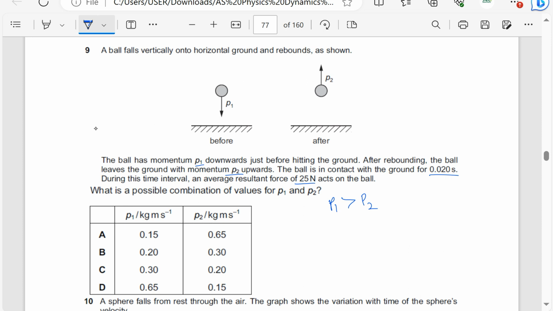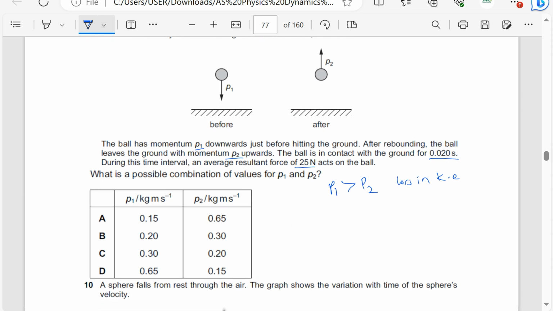Also, there could be a loss in kinetic energy on hitting the ground. So still it means there could be loss in kinetic energy on hitting the ground. So P1 is going to be greater than P2. That's number one. P1 should be greater than P2. So I ignore A and B.